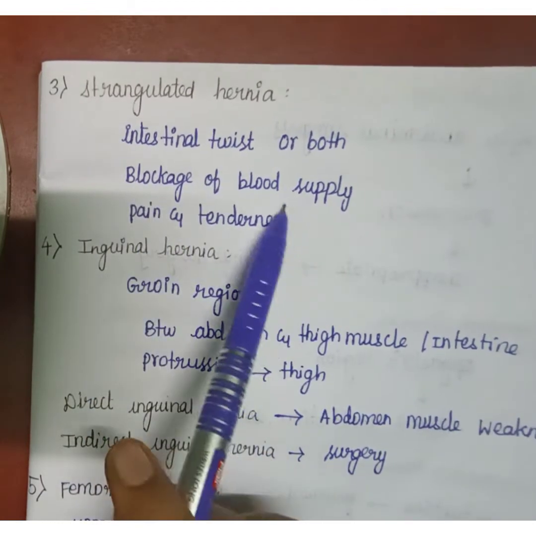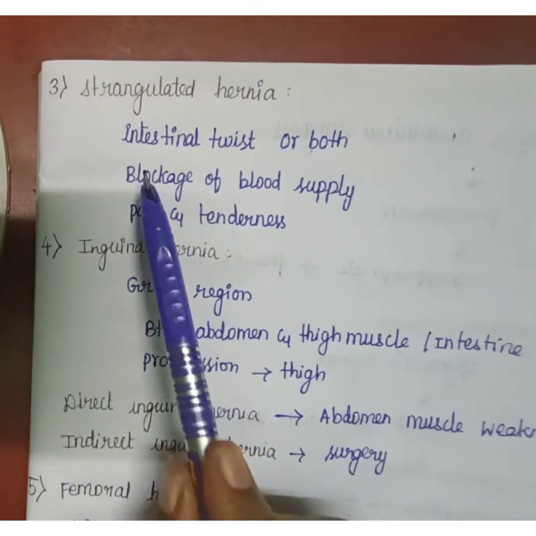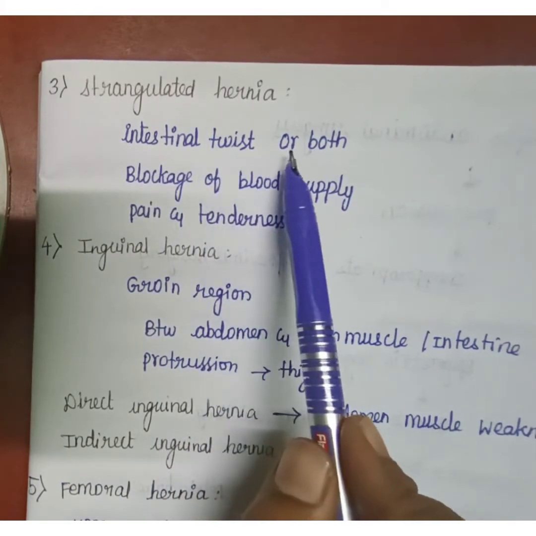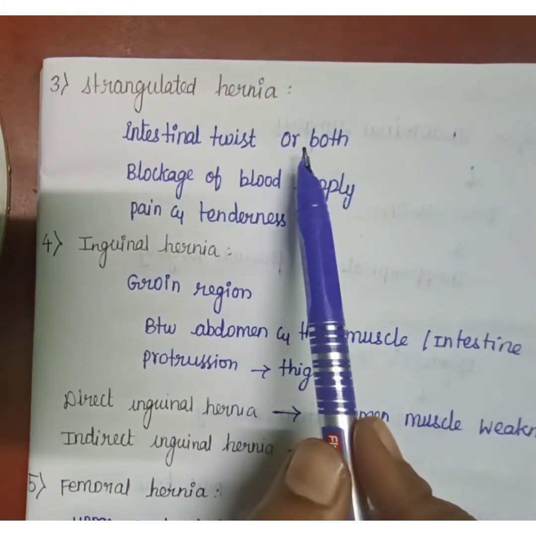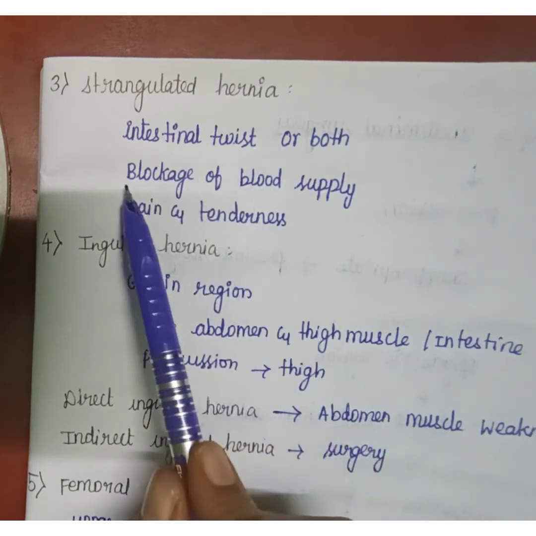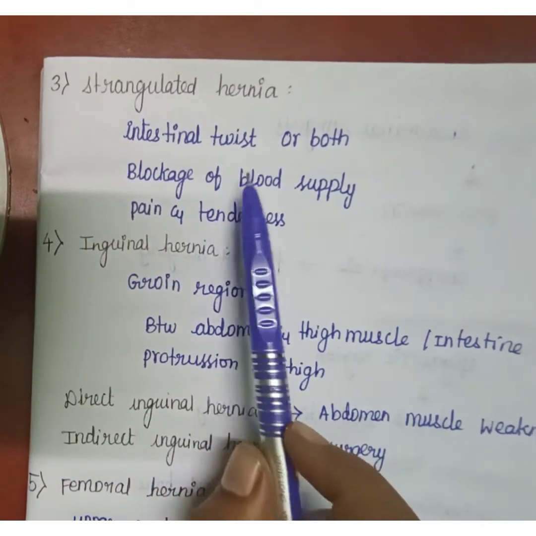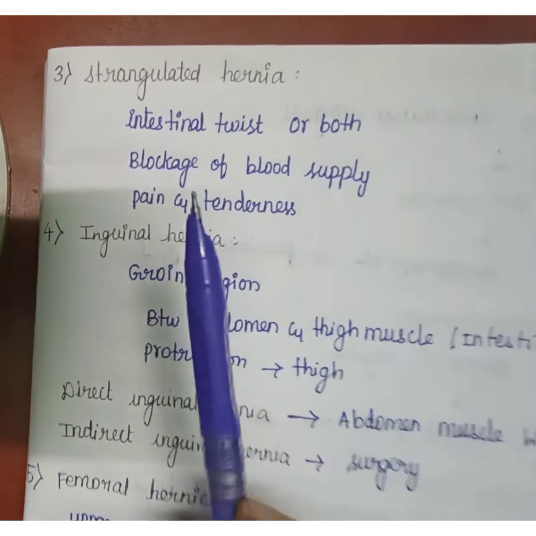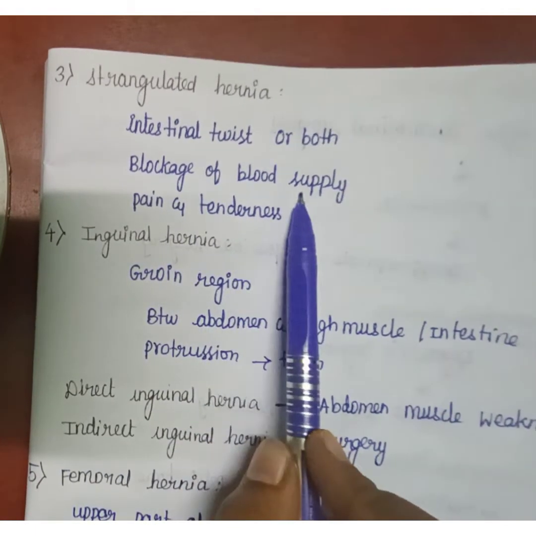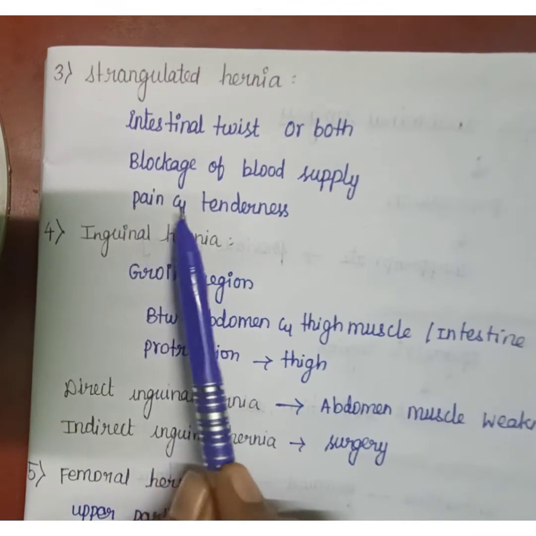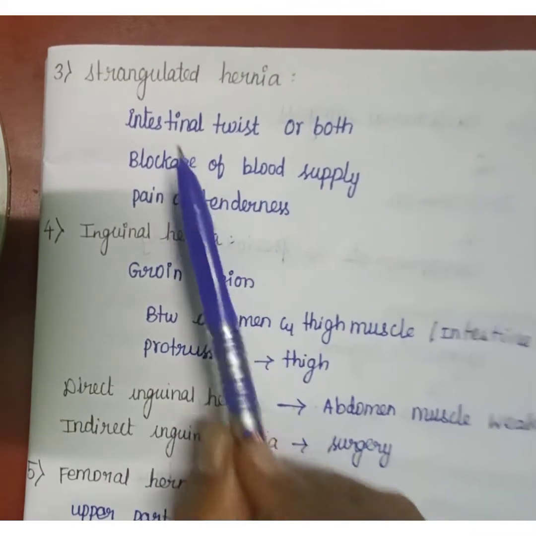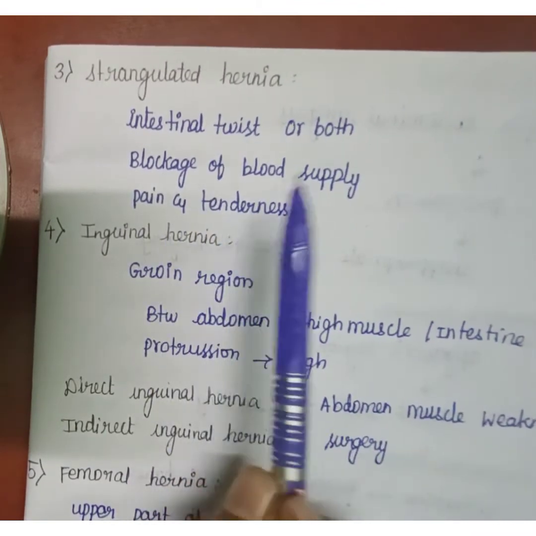Strangulated hernia occurs because of an intestinal twist, and there will be a blockage of blood supply. In strangulated hernia, pain and tenderness will be present.